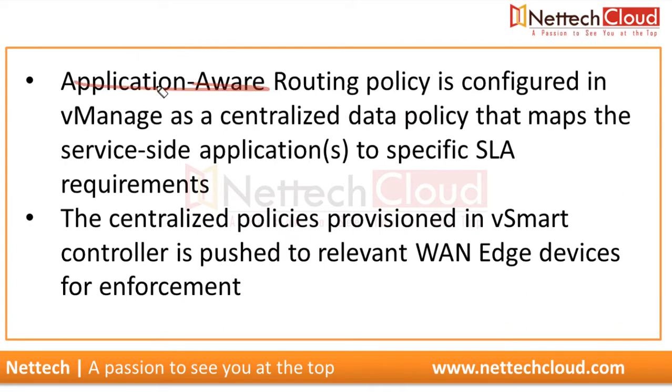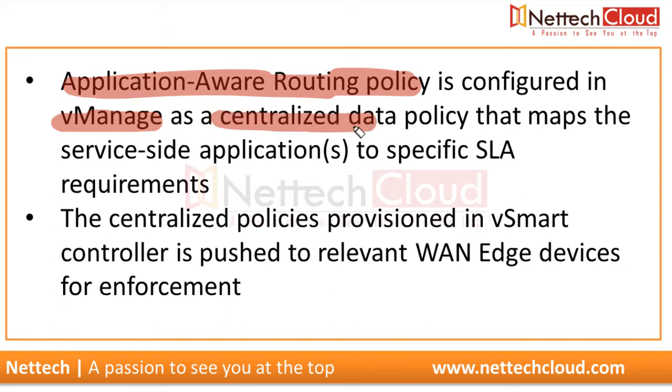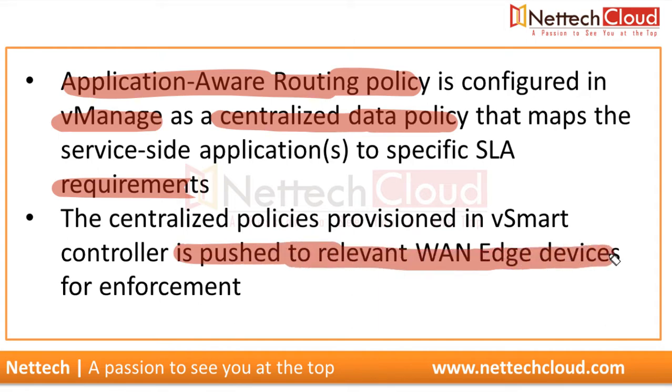So the application aware routing policy is configured in vManage, right, as a centralized policy, and it is a data policy, not a control plane policy, because application aware routing is to affect data traffic. So that maps the service side applications to specific service level agreement requirements. The centralized policy provisioned in the vSmart controller is pushed to the relevant WAN edge devices for enforcement, right?